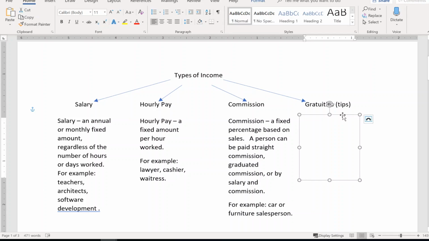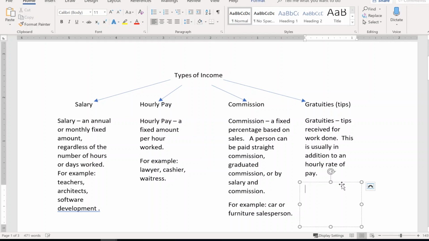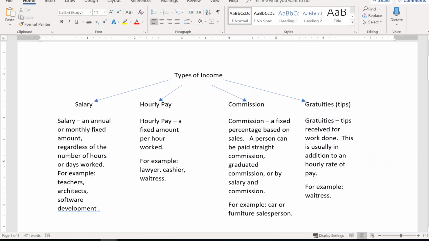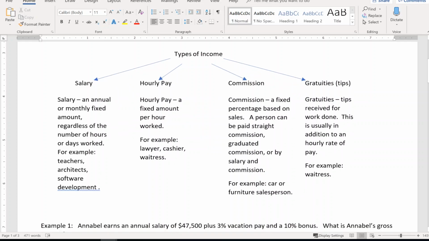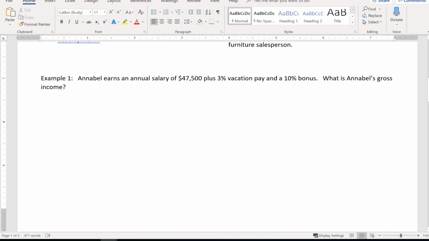Gratuities are tips that are received for work done. This is usually in addition to an hourly rate of pay. Typical examples would be a waitress. They get tips on top of what their rate of pay would be. So let's take a look at a couple examples.